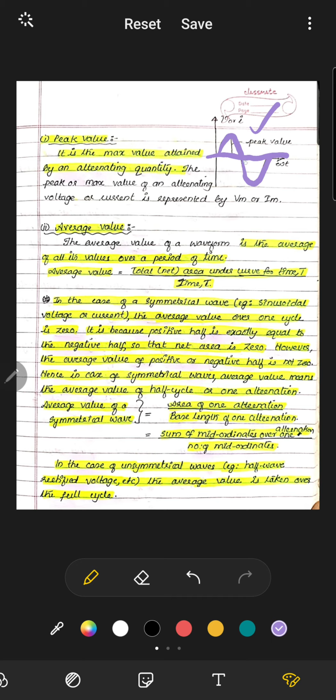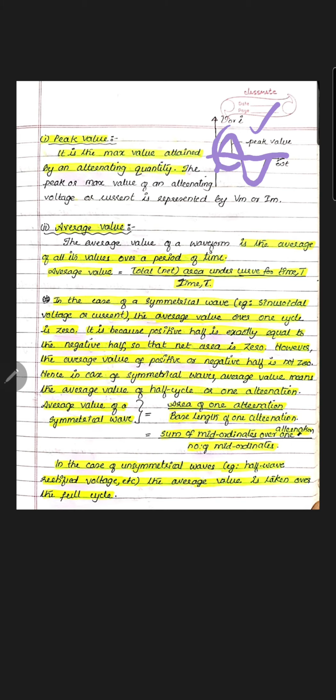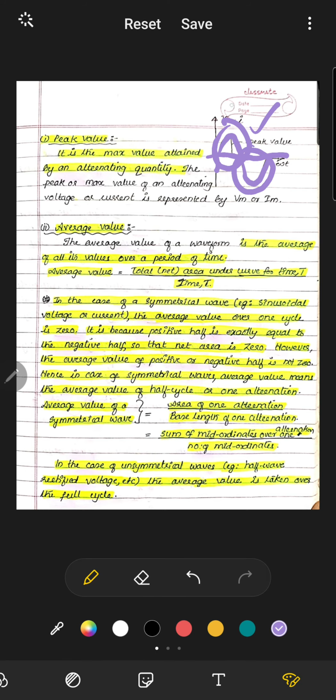So the average value can be 0 when we calculate for one cycle. This is 0 because this quantity is exactly equal to this quantity, but they are in opposite directions.